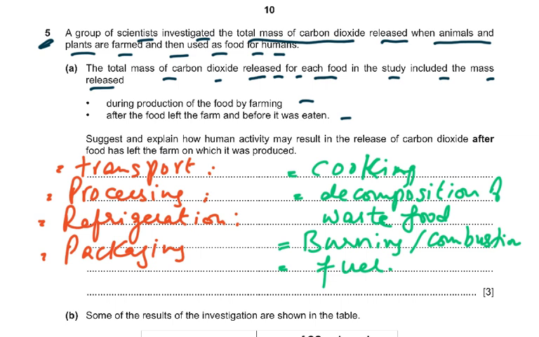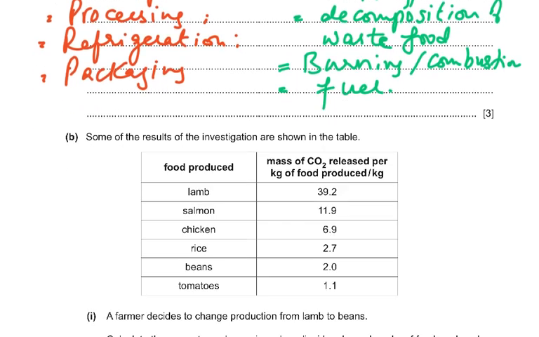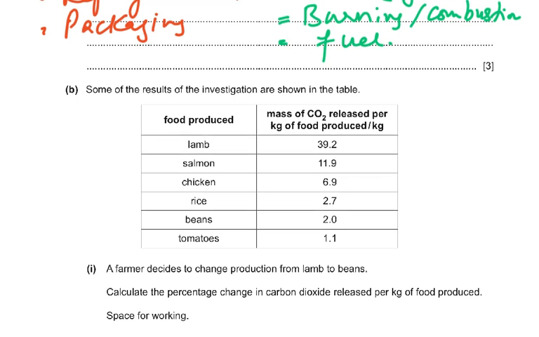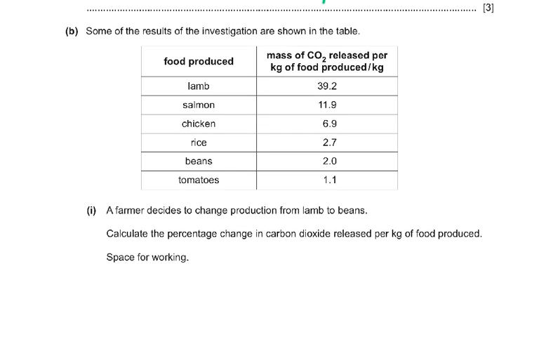So these were all the factors which may result in the release of carbon dioxide after the food has left the farm. Now, coming to the B part of the question, some of the results of the investigation are shown in the table. Food produced: lamb, salmon, chicken, rice, beans, tomatoes. Mass of CO2 released per kilogram of food produced in kilograms. A farmer decides to change production from lamb to beans. Calculate the percentage change in carbon dioxide released per kilogram of food produced.